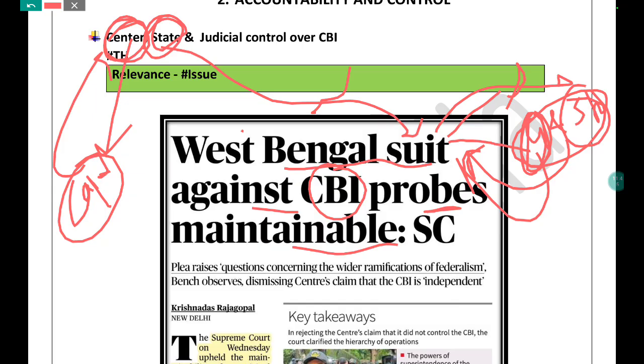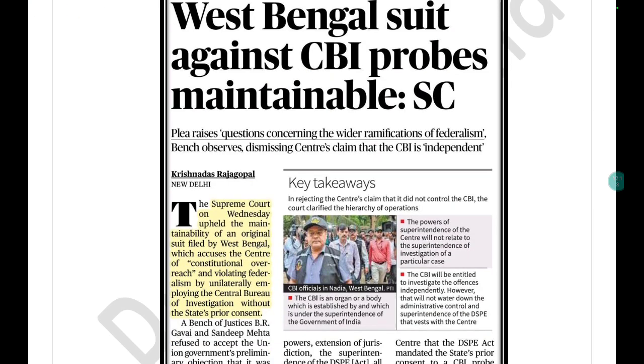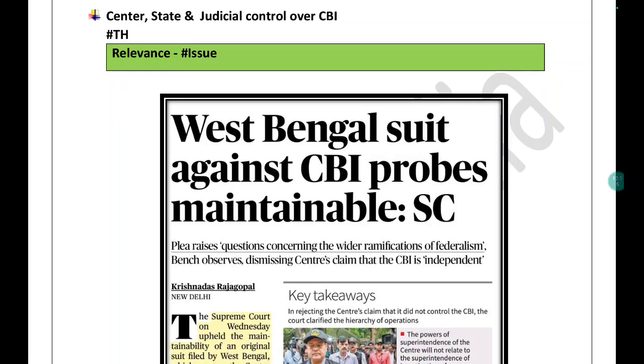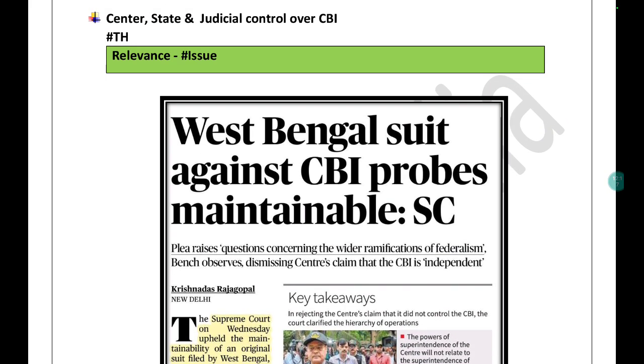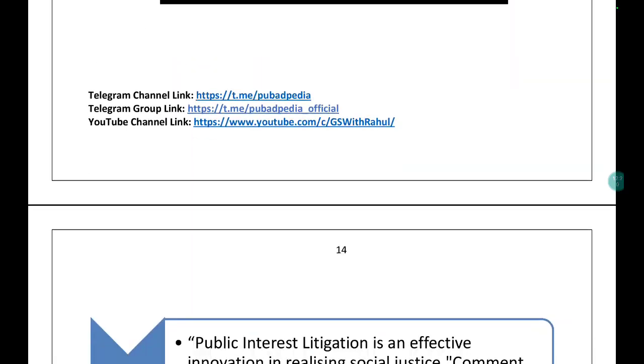In most of the states where the state government is not part of the coalition at the center, you will find that general consent is not being given, or it is withdrawn. So that's why they have to ask for permission. Here you can see that the state is controlling, and now judicial control can be seen. Here also the judgment is basically judicial review, you must be knowing about this. So you can relate that CBI is controlled by various elements. These are the things that you need to relate and use in your answers.